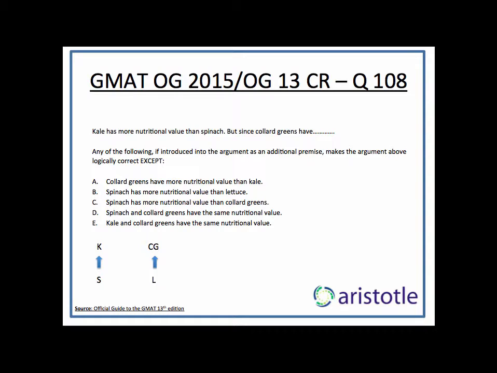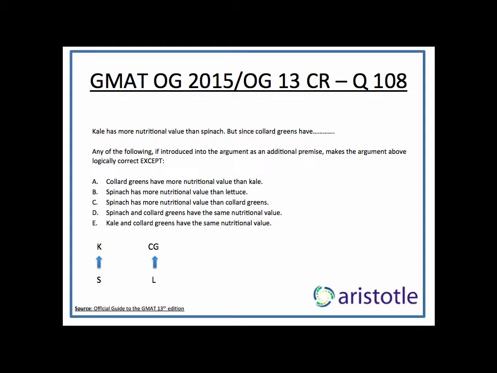C says spinach has more nutritional value than collard greens. So again, spinach is above lettuce, kale is above spinach, so kale has to be above lettuce. B says spinach has more nutritional value than lettuce. So spinach is above lettuce, kale is above spinach, so kale has to be above lettuce. So then A definitely is your answer.